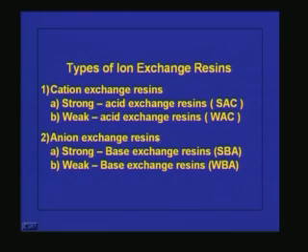And in anion exchange resins also there are strong base exchange resins and weak base exchange resins. So once again, the major classification is cation exchange resin and anion exchange resin. In cation exchange resin, strong acid exchange resins are there, weak acid exchange resins are there. In anion exchange resins, strong base exchange resins are there and weak base exchange resins are there.